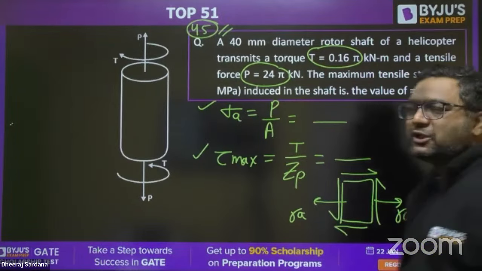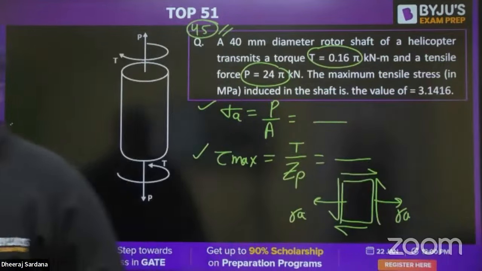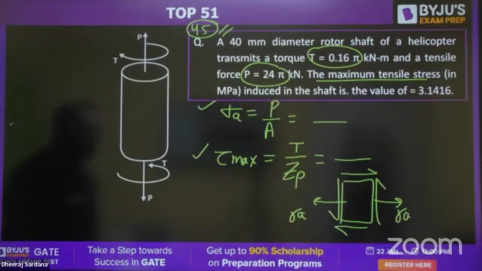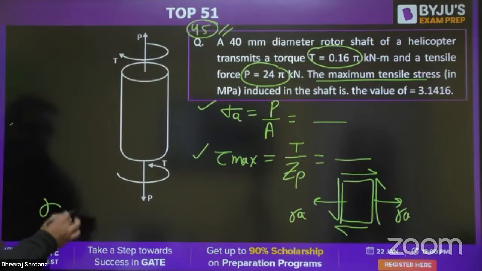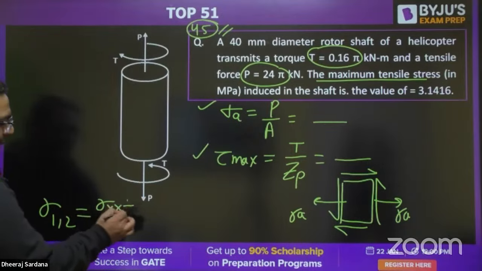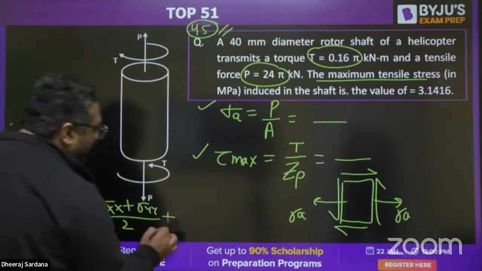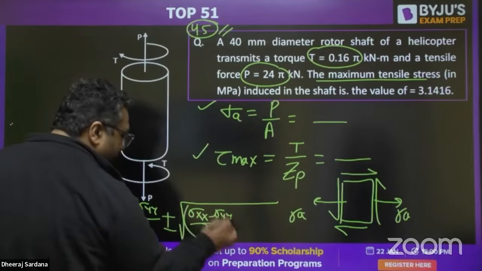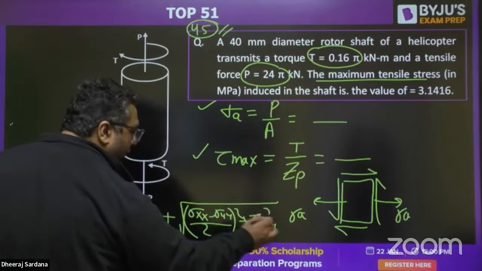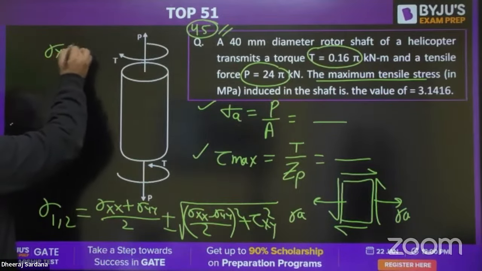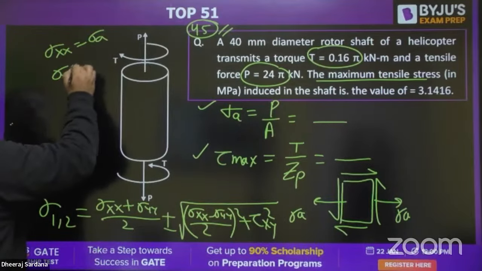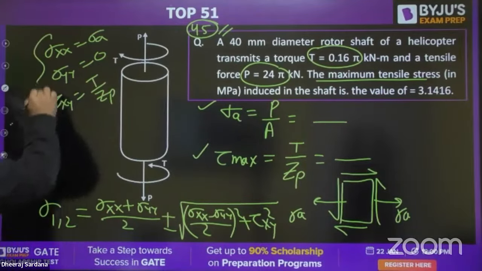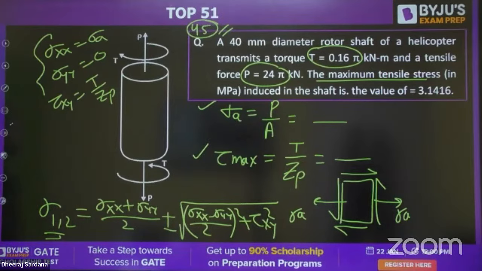Okay. So you know this is the case of combined loading, but in the question they are asking you the maximum tensile stress. It means you need to find out the principal stress sigma 1, 2, where you will write (sigma xx plus sigma yy)/2 plus minus square root of ((sigma xx minus sigma yy)/2) whole square plus tau xy whole square. You can see here sigma xx is nothing but sigma a, sigma yy is 0, and tau xy is T by Zp. I will put the values. You can find out the value of principal stress.